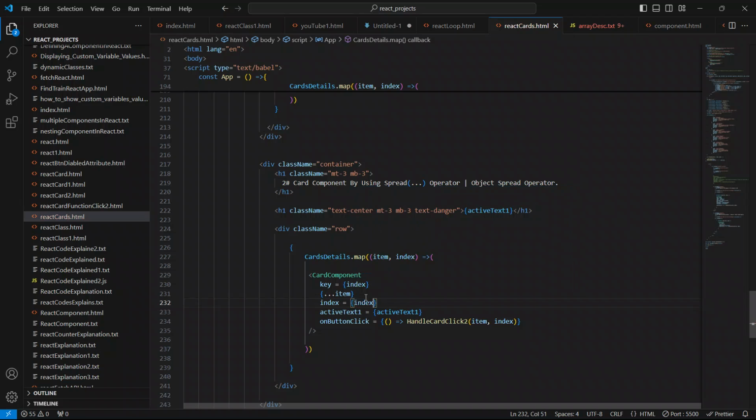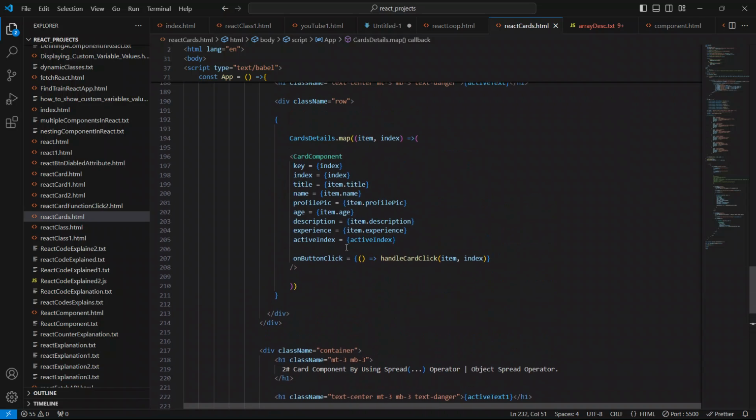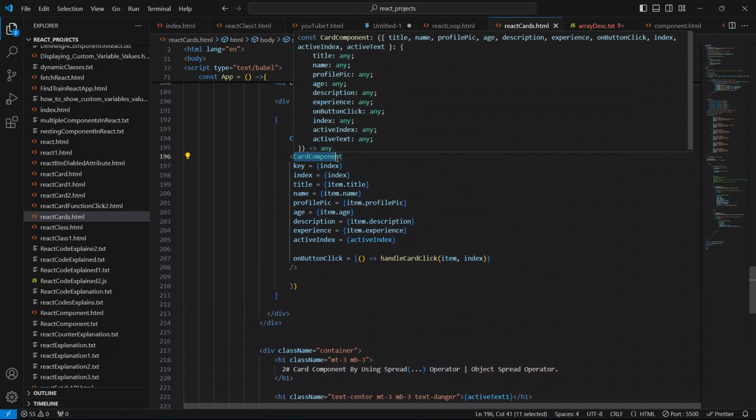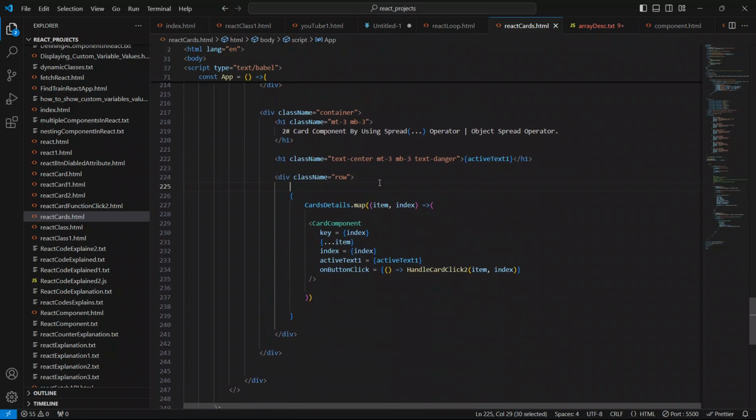I'm sorry, guys, I took a bit more time to rectify the error, because it was a very small index issue. I was not checking whether I had passed index as a prop value to this card component. So I'm sorry, guys.